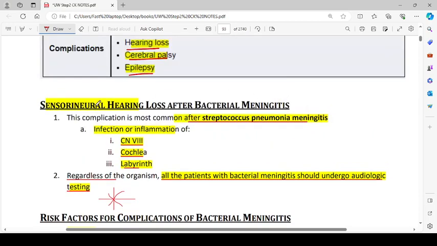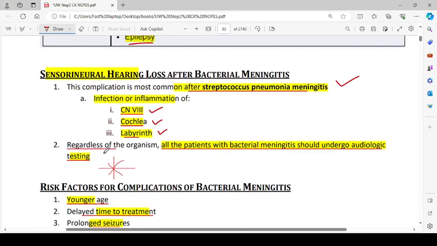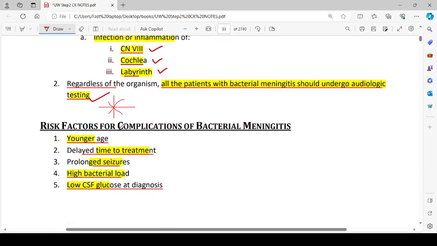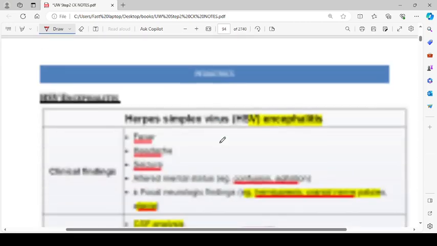Then we have sensorineural hearing loss after bacterial meningitis. This complication is most common after Streptococcus pneumoniae meningitis, with infection or inflammation of cranial nerve 8, cochlea, and labyrinth. Regardless of the organism, all the patients with bacterial meningitis should undergo audiologic testing. Okay. Risk factors for complications of bacterial meningitis include younger age, delayed time to treatment, prolonged seizures, high bacterial load, and low CSF glucose at the time of diagnosis. All of these things are risk factors for complications of bacterial meningitis.